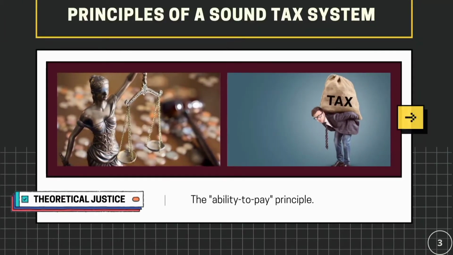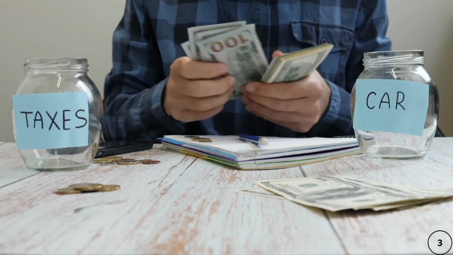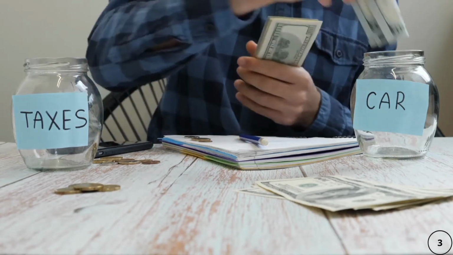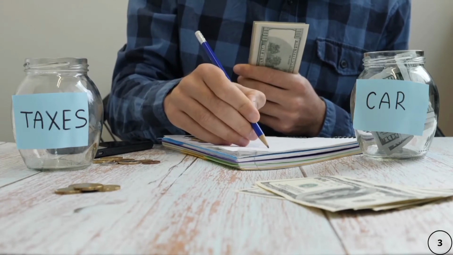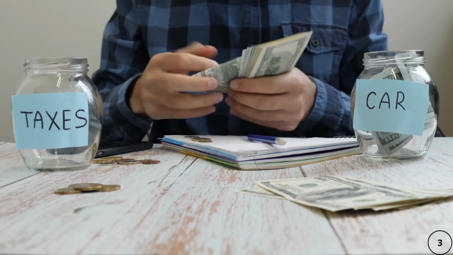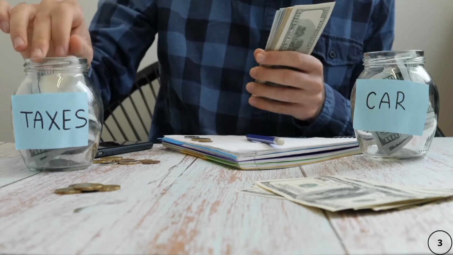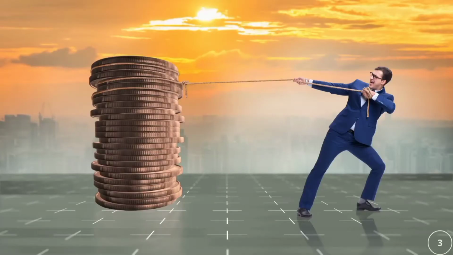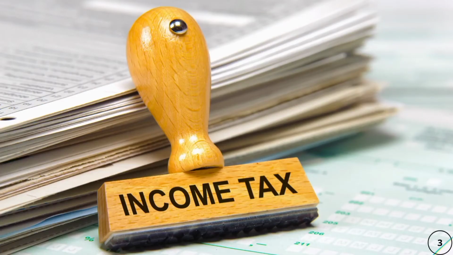The third one is theoretical justice. It is the ability to pay principle. It means that taxes levied must be based upon the ability of the citizen to pay. So this principle holds that taxes should relate with the people's income or the ability to pay, that is, people with greater income or wealth who can afford to pay more taxes should be taxed higher than people with less wealth. An example of this is the individual income tax.